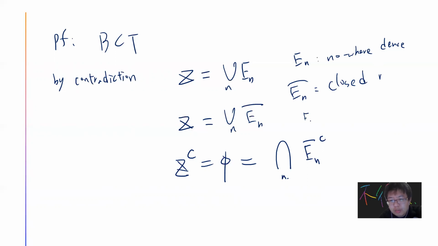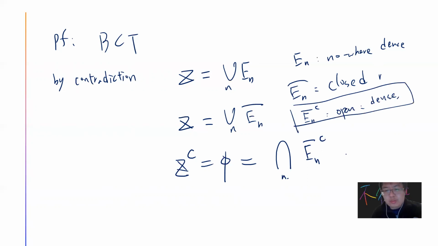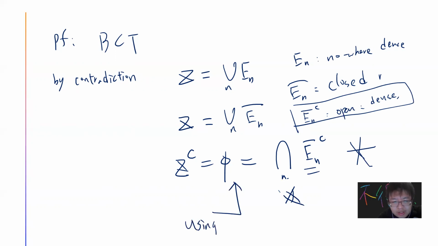And then you take the complement. So nowhere dense, take the complement, will be open and dense. This you can check, this is very simple, right? So by contradiction, because now the complement of the closure of E_n is an open and dense subset, but their intersection is empty. Okay, so this is a proof by using the lemma.